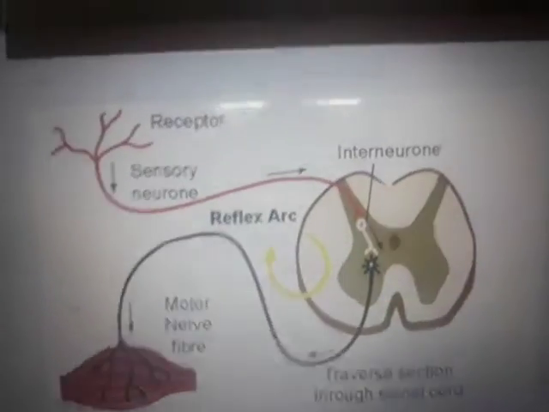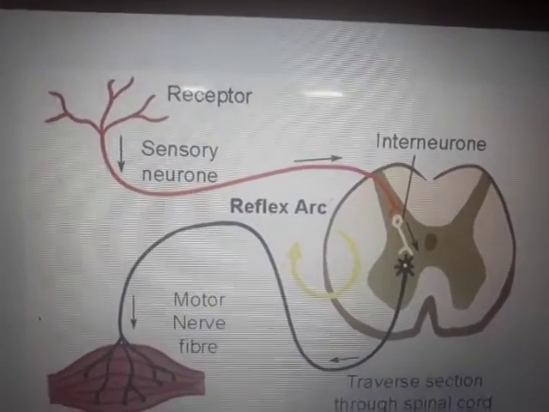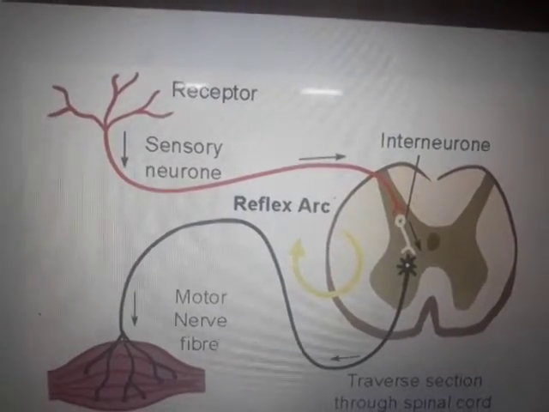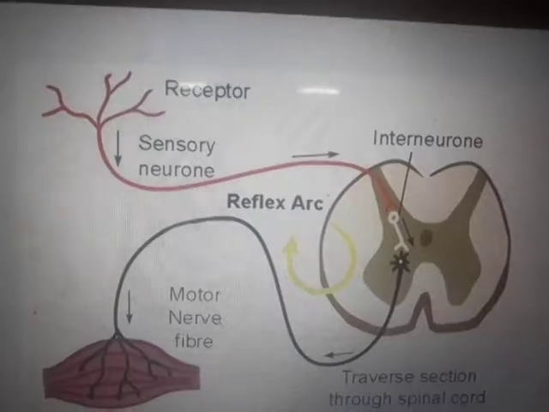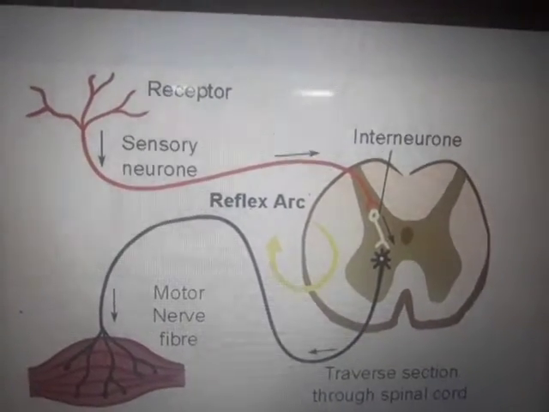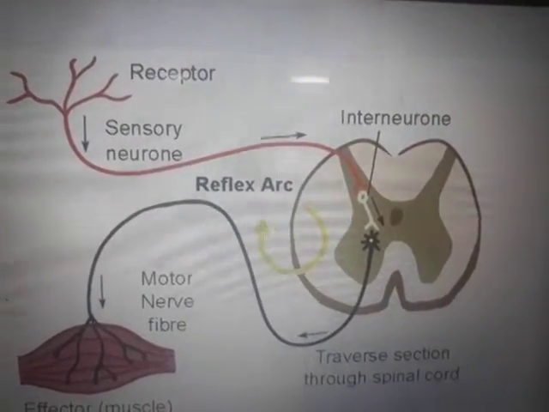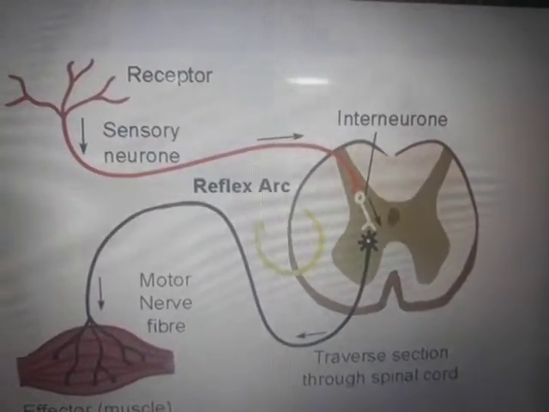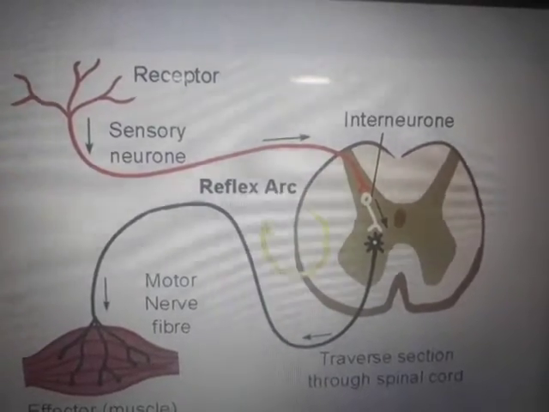So I'll just explain it to you. The receptor receives the stimulus. After the stimulus is received, it gets converted into a message or an impulse. That impulse is carried by the sensory neuron towards the spinal cord. Normally it would have gone through the spinal cord to the brain, but here, because of the emergency, the interneuron takes a call, you can say.